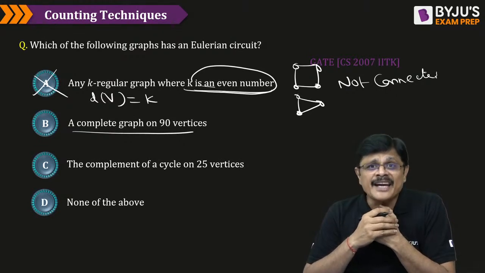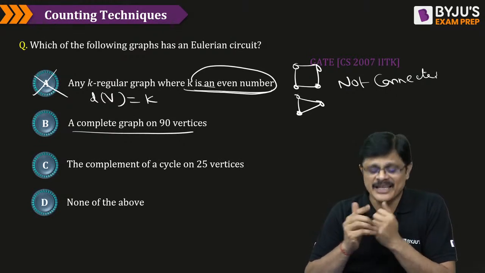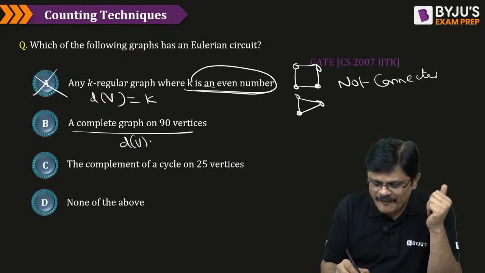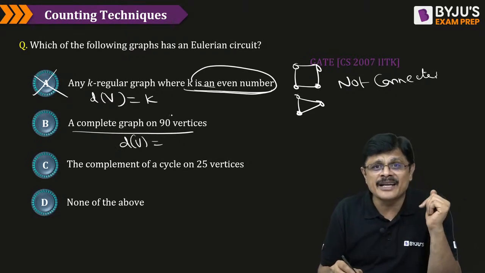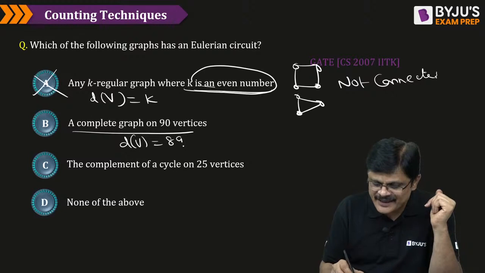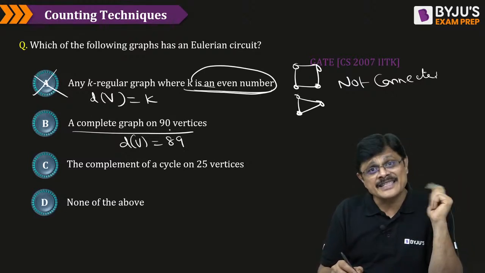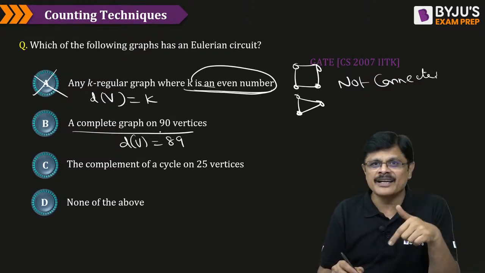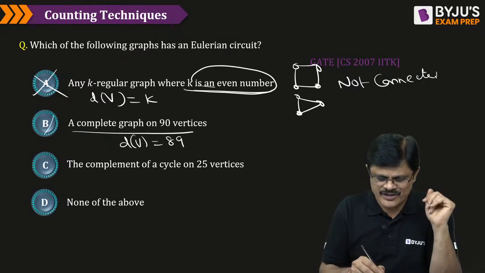In a complete graph Kn, the degree of every vertex is n minus 1. In this graph, the degree of every vertex is 90 minus 1, that is 89. If the degree of every vertex is even and the graph is connected, then it is an Euler graph. But here it is odd, so it is wrong.